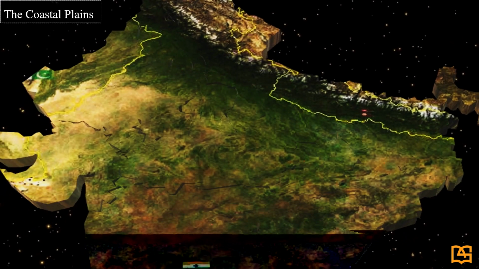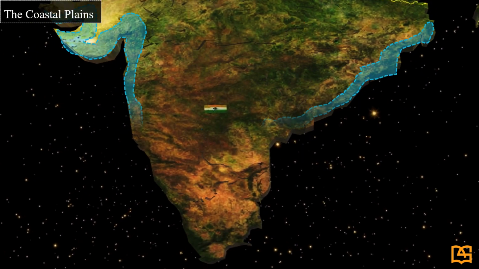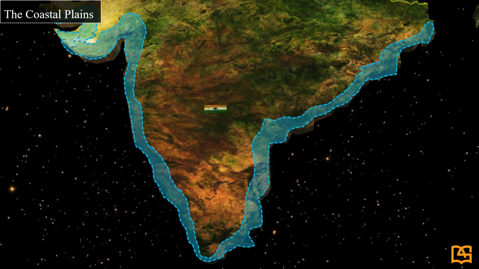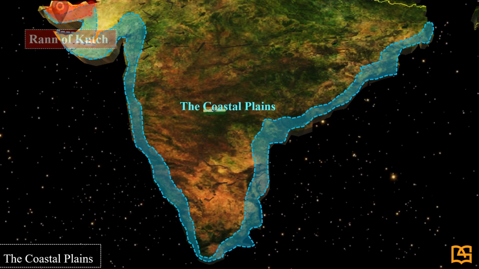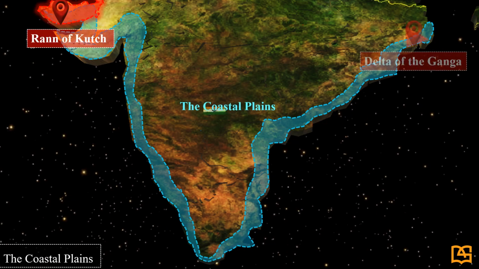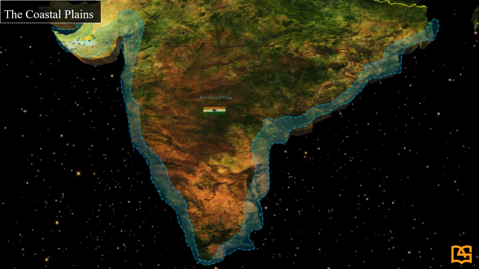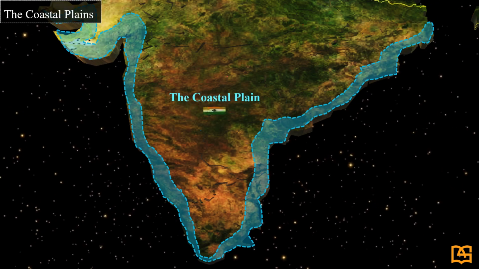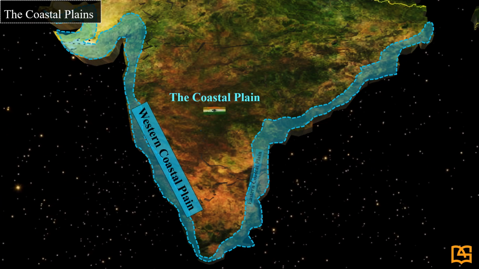The coastal plains. The plateau of peninsular India is fringed by coastal plains on either side. The coastal plains extend from the Rann of Kutch in the west to the delta of the Ganga in the east. The coastal plain can be divided into two parts, the western coastal plain and the eastern coastal plain.